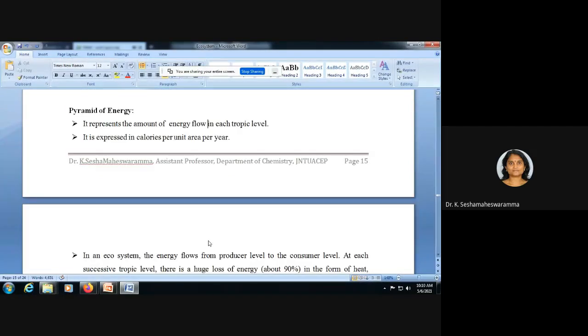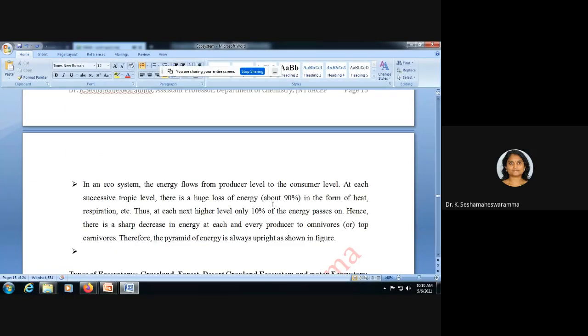In an ecosystem, the energy flows from producer level to consumer level. At each successive trophic level, there is a huge loss of energy in the form of heat, respiration, etc. At each next higher level, only 10% of the energy passes. Hence, there is a sharp decrease in energy at each and every level, from producers to omnivores, top carnivores. Therefore, the pyramid of energy is always upright.